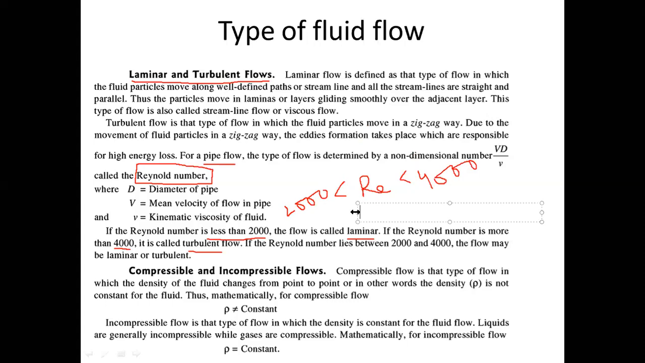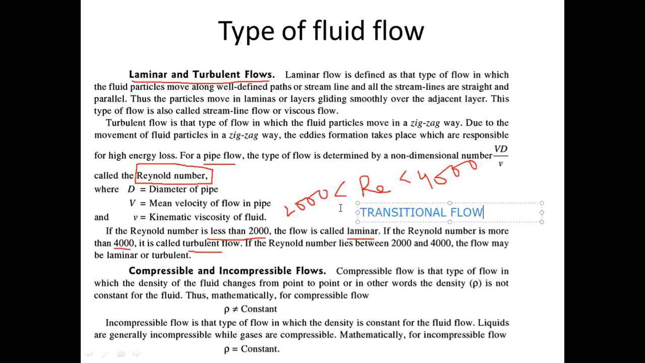So such type of flow is called transitional flow. Transitional means it can transform into laminar also, it can transform into turbulent also. If the fluid velocity decreases, it can be transformed into laminar flow, and if the fluid velocity is increased, it can be easily transformed to turbulent flow.